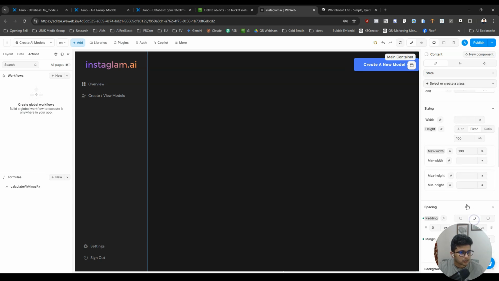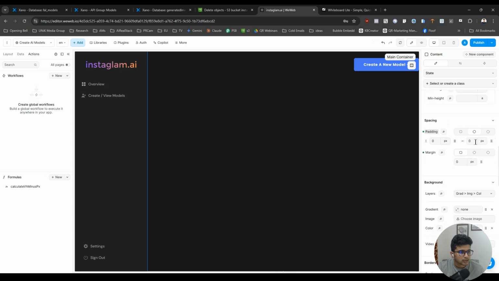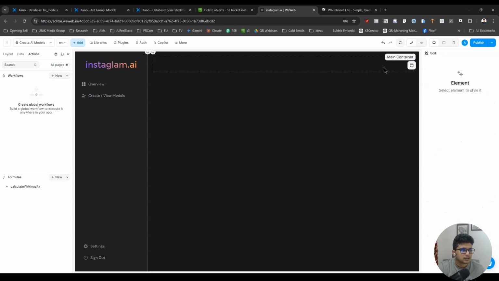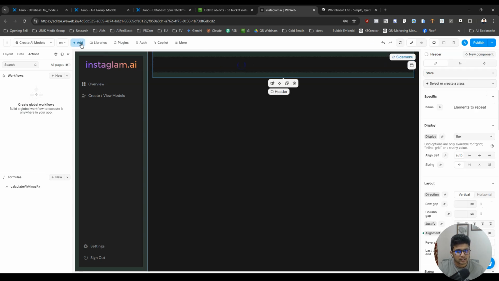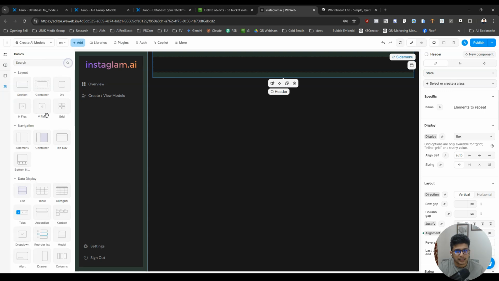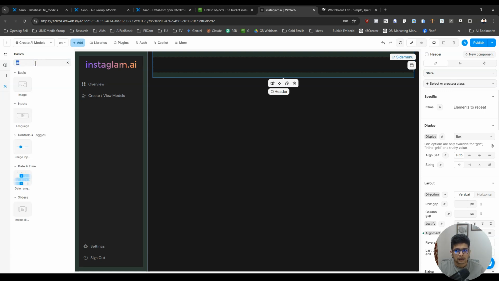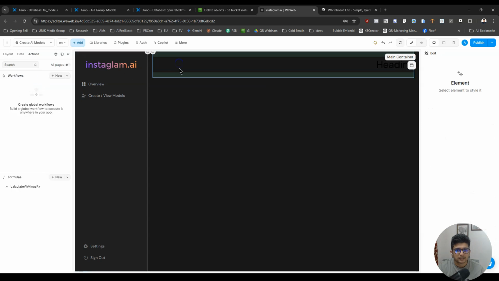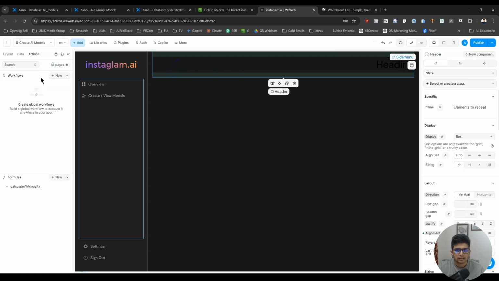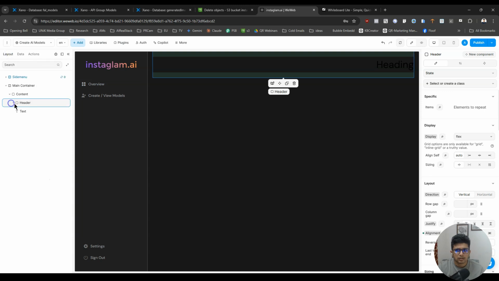I'm gonna switch to this, and I'm gonna add padding. So in mobile we do a 10, in desktop we do a 20, and here we don't really need a button, right? But we need a text. So I'm going to add in a headline, or text doesn't really change stuff.